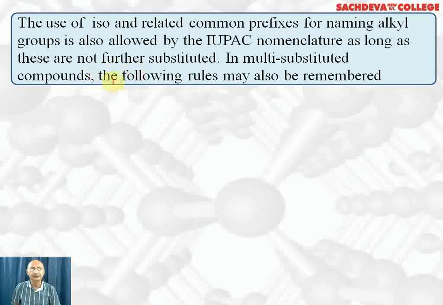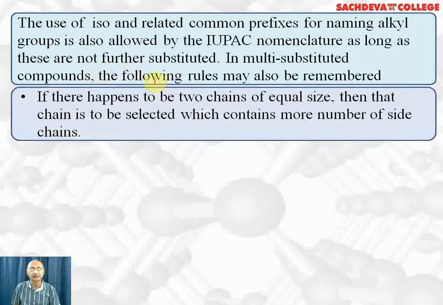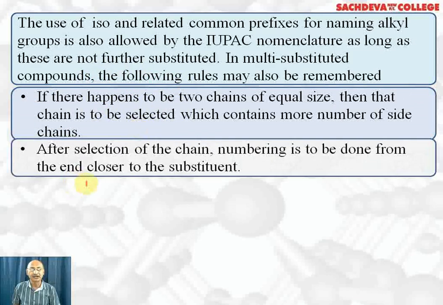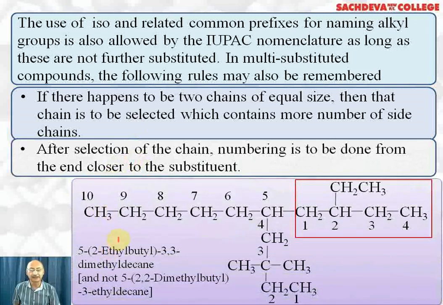In multi-substituted compounds, the following rules may be remembered. If there happen to be two chains of equal size, then the chain to be selected is the one which contains the greater number of side chains. And after selection of the chain, the numbering is done from the end closer to the substituent. Let's take up an example. This is a compound in which there are two chains possible. One is we can select this chain. Another is we can select this chain. Why have we selected this chain? Because this chain contains the maximum number of substituents.